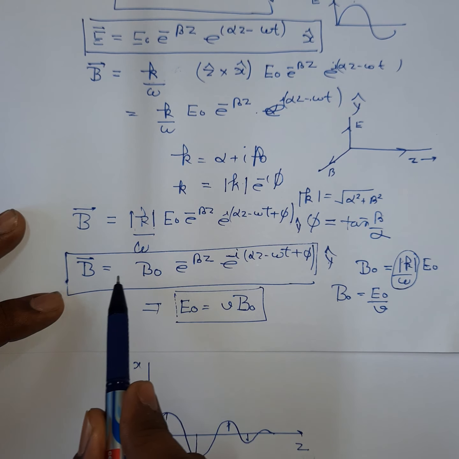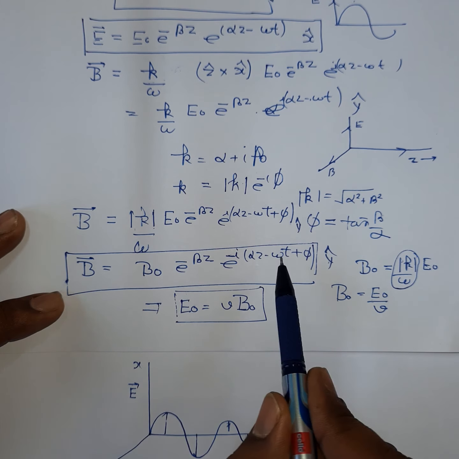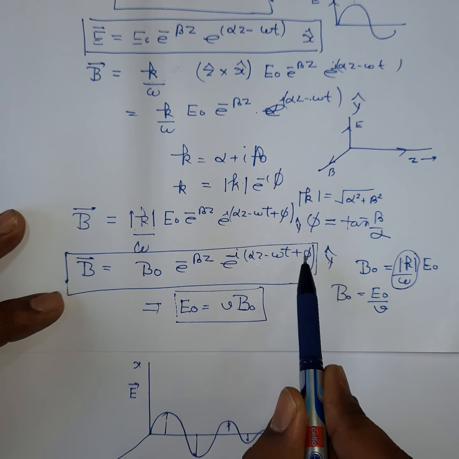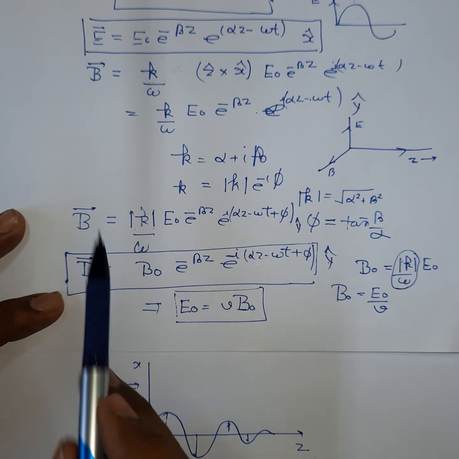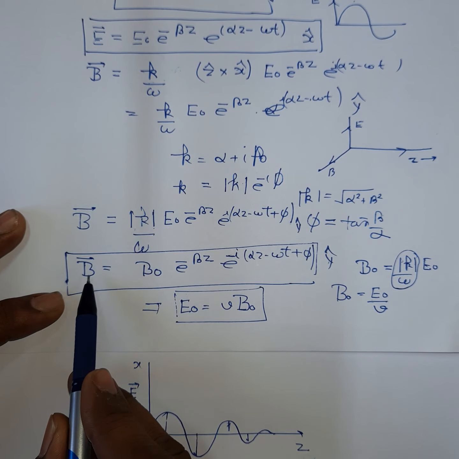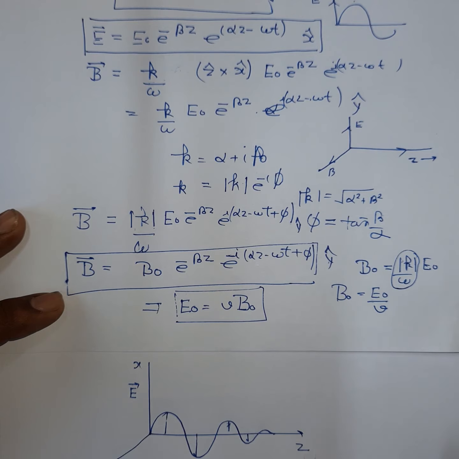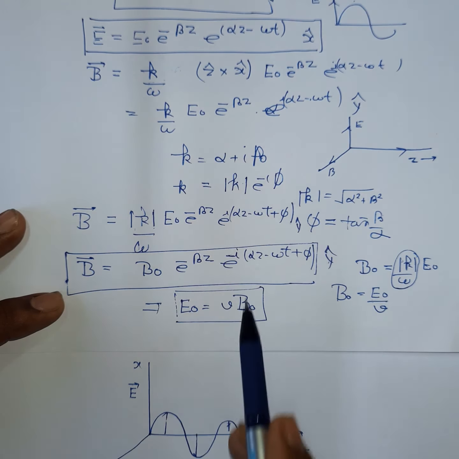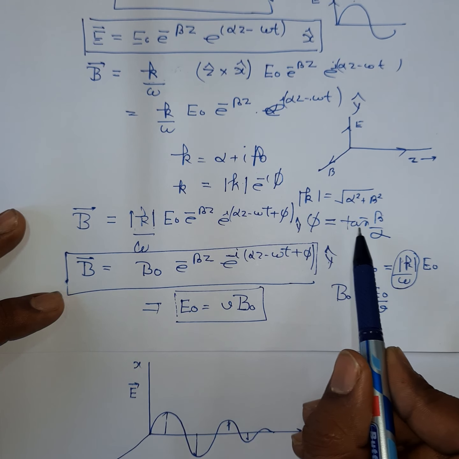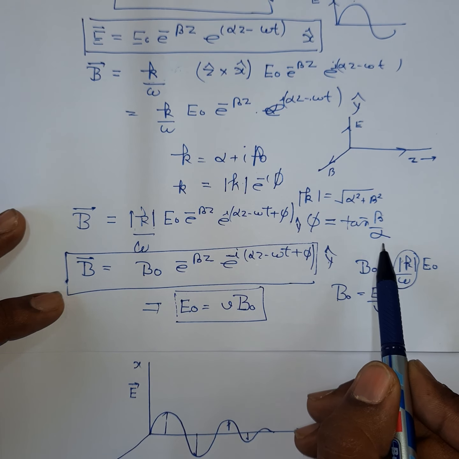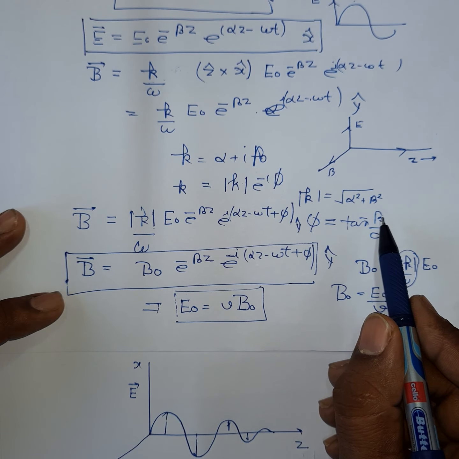So the attenuation of amplitude also takes place for the magnetic field, and also there is one additional term of phi in the phase. It means when the electric field vector is maximum, B is not maximum. It means E and B are not in the same phase. The phase difference between the electric field vector and the magnetic field vector is given by phi equal to tan inverse of beta by alpha, where alpha is the real part and beta is the imaginary part.